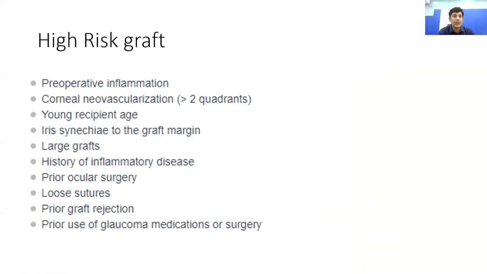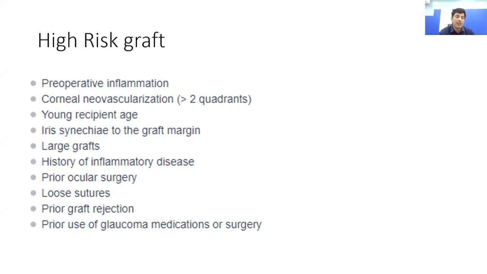Now, we all know that the cornea is immune privileged. It means that among all the transplants which are done in the body, the most successful is the cornea transplant. The reason being, the cornea has certain immune privilege, such as it does not have any blood vessels, does not have any lymphatics, it has a very tight blood aqueous barrier, and the aqueous humor also has certain elements which suppress the inflammation. But there are certain factors which, if we see in the pre-operative period, we know that this graft has a high risk of rejection post-operatively.